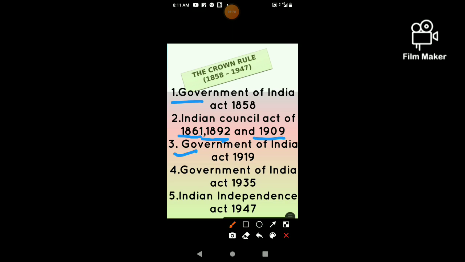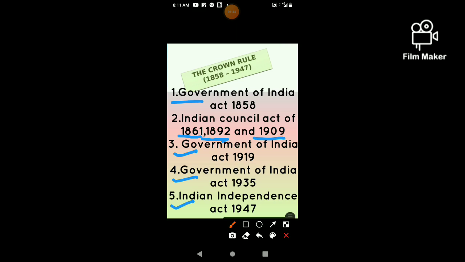The fourth Crown Rule is the Government of India Act of 1935. And the fifth, and the last Crown Rule, was the Indian Independence Act 1947.